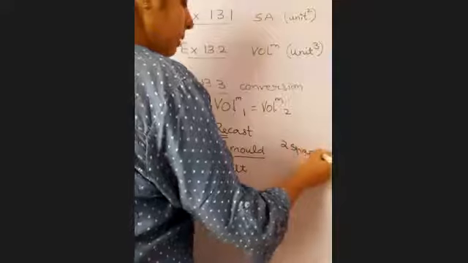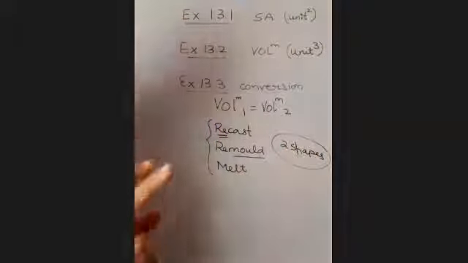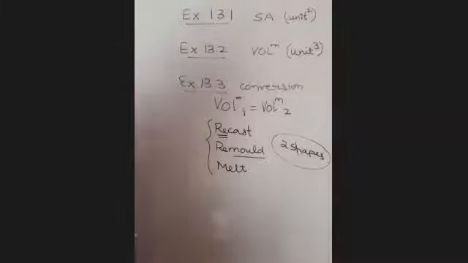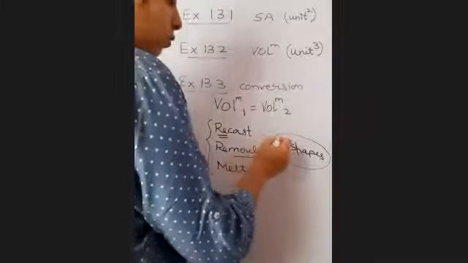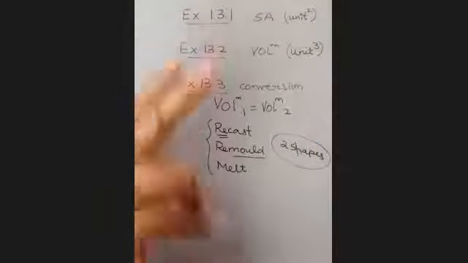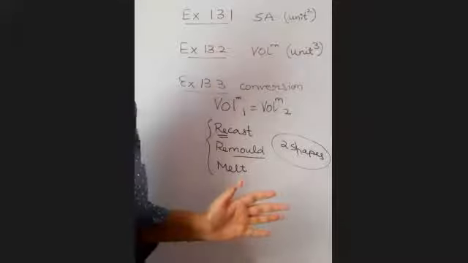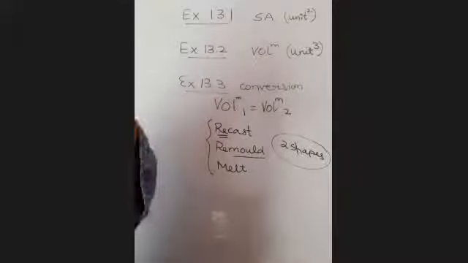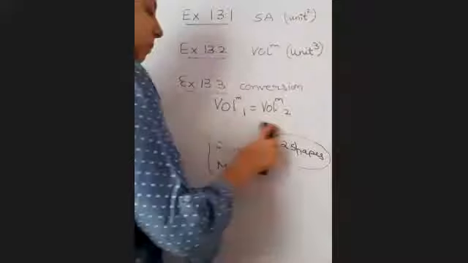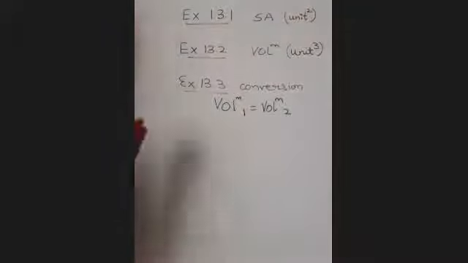And then there are 2 shapes. In the entire chapter, you will not deal with any question that is talking of more than 2 shapes. किसी भी फिगर में 2 से ज्यादा डिफरेंट शेप्स अगर हैं तो वो क्वेश्चन हमारे सिलेबस में नहीं है. Keep this in mind. ठीक है? So these are certain basic things you have to keep in mind. Then I will be talking about the formulas. Derivation एक बार फटाफट से करेंगे हम.